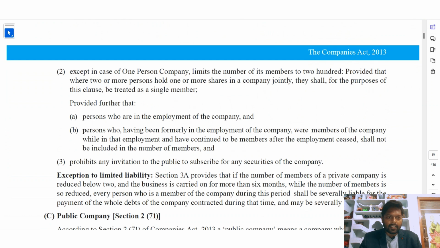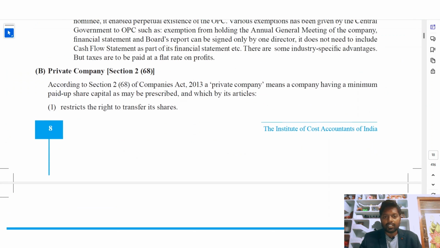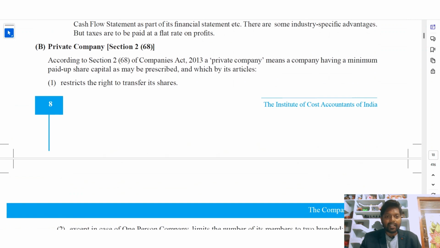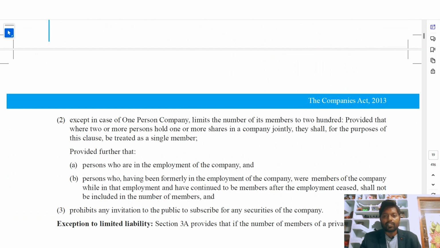So here, what are they saying? According to Section 2 clause 68 of the Companies Act, a private company means a company having minimum paid up share capital as may be prescribed, which by its articles restricts the transfer of shares, and except in case of a one person company, limits the number of its members to 200. So the number of members for a private company might be 200.